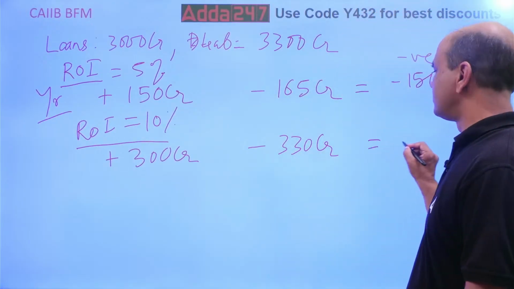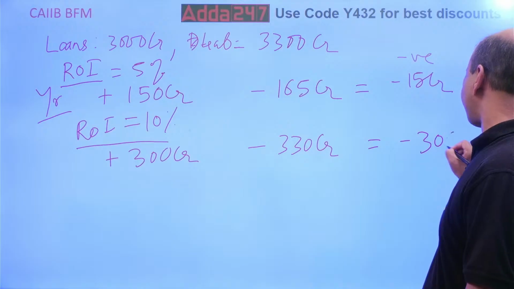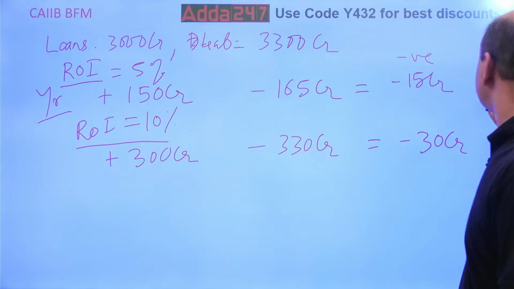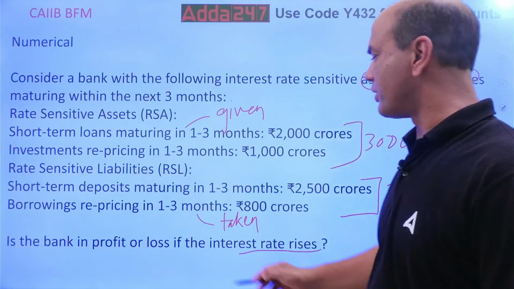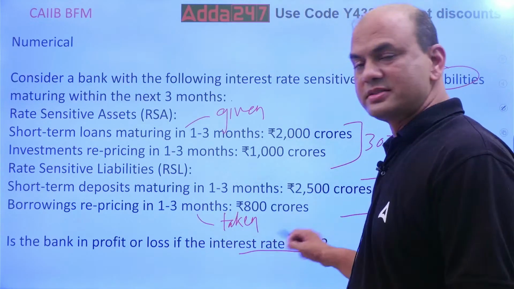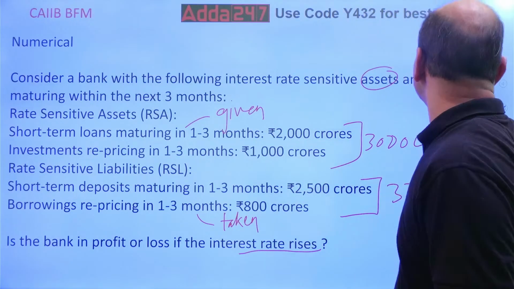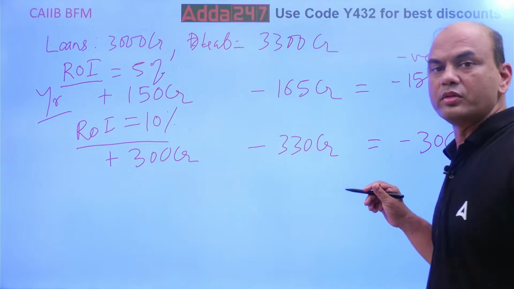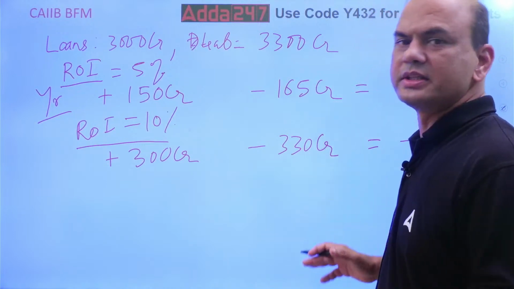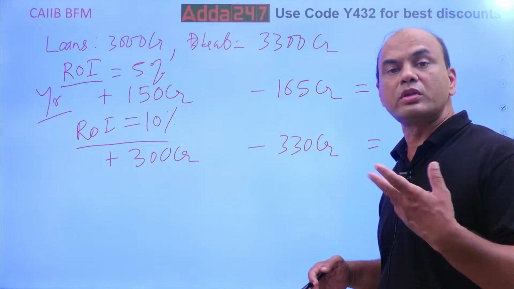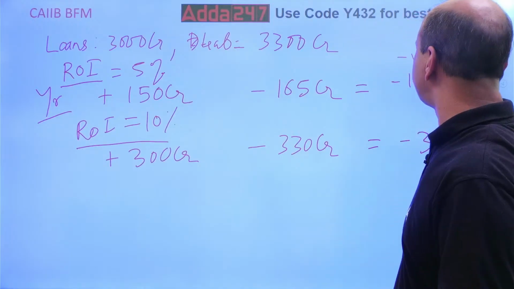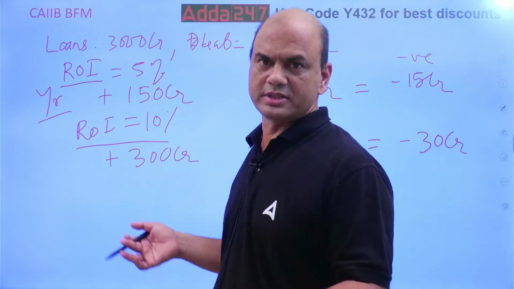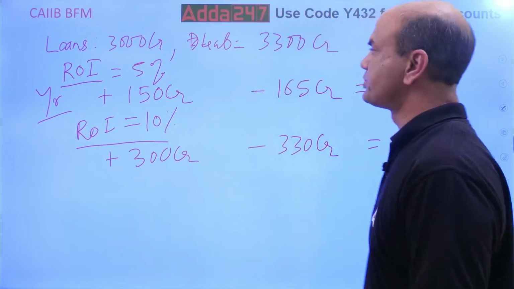Negative gap equals minus 30 crore. So now you tell me, what is the question? Is the bank in profit or loss if the interest rate rises? The interest rate has risen. So will the bank be in profit or loss? It will be in loss. Right now it's in loss, but it will be in more loss. Here the loss is minus 15, there the loss is minus 30. So the bank will be in more loss. Okay. Got this point, everyone?